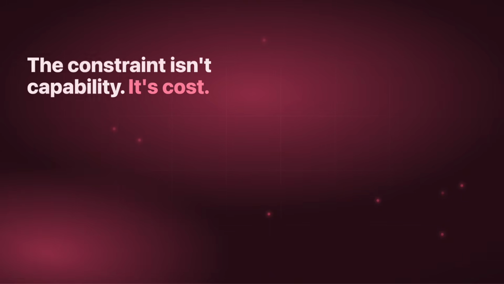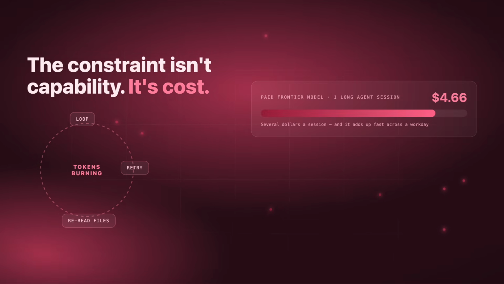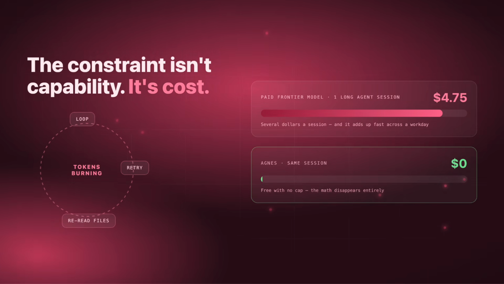Their argument is that the constraint on agentic coding right now isn't capability, it's cost. Agents burn tokens fast because they loop, retry, and reread files constantly. A single long agent session on a paid frontier model can cost several dollars, and that adds up quick across a workday. Free with no cap removes that math entirely.